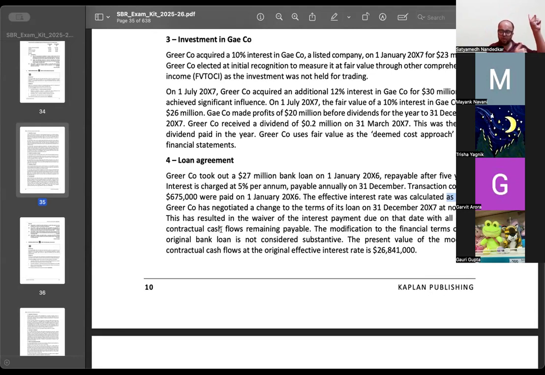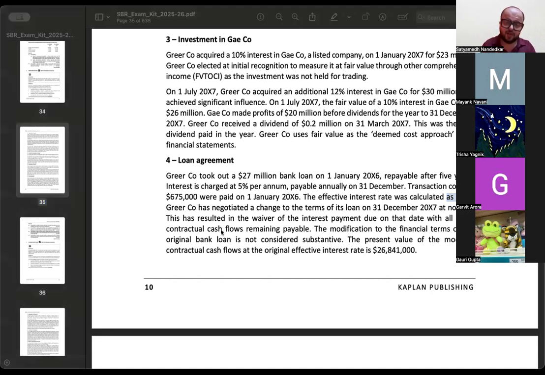When we revised the modification of debt today, what we said was calculate the present value of the new updated cash flows using the original rate, compare it with the original value of discounted cash flows, उसका difference निकालो. If that difference is more than 10%, then the modification to the terms is substantive. फिर original financial liability को de-recognize and bring in the fresh liability in your books of accounts. In this case, they are already telling you that the modification is not considered substantive. Because it is not substantive, आपको बस change in fair value record करना है, and that is the only expectation from you. This is not a substantive modification.